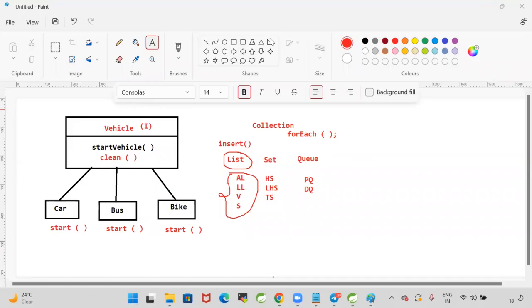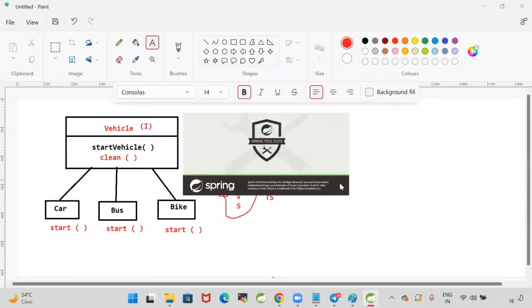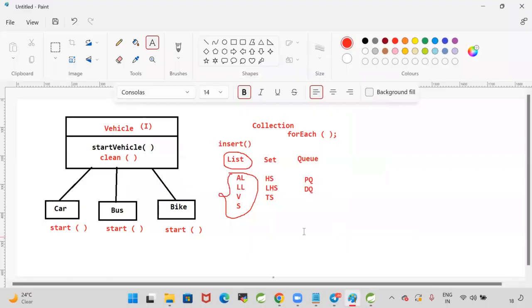An interface can contain a concrete method. That method should be default or static. You can write a default method and a static method in the interface. What is the difference? Default methods means we can override the default methods in the implementation classes. Static methods means we cannot override them.